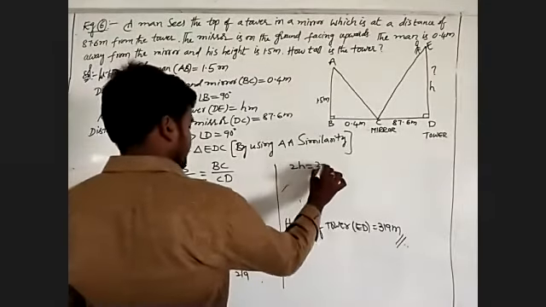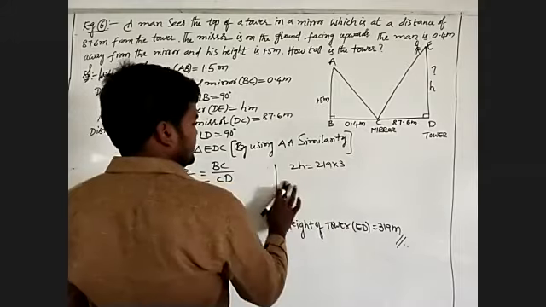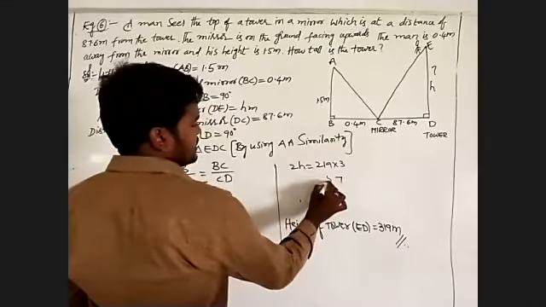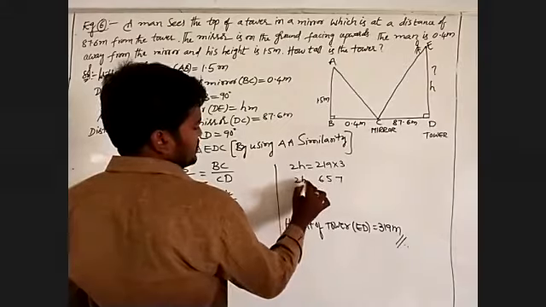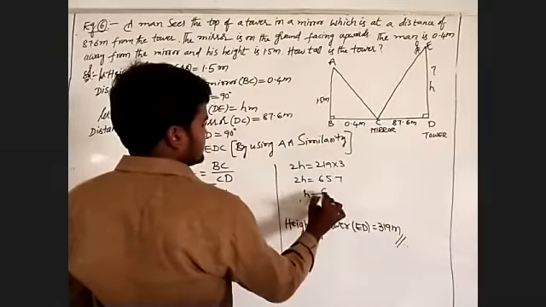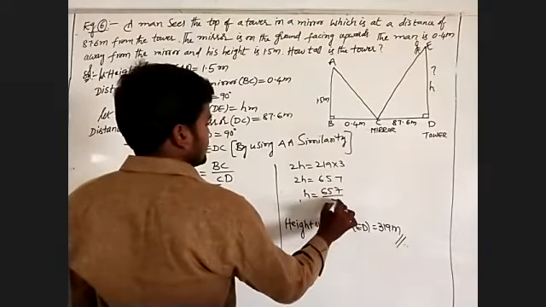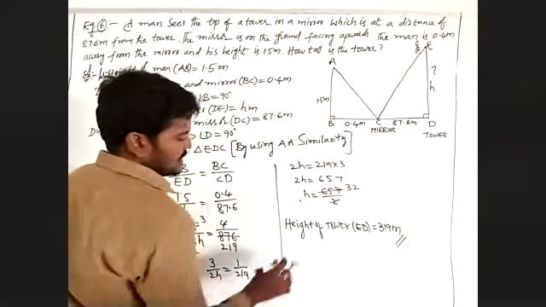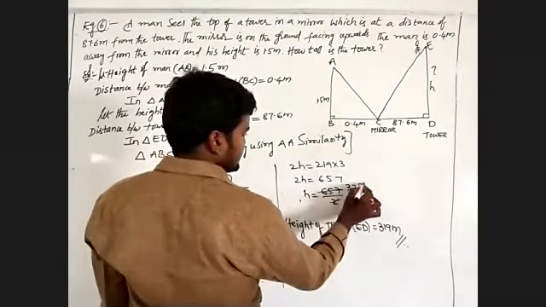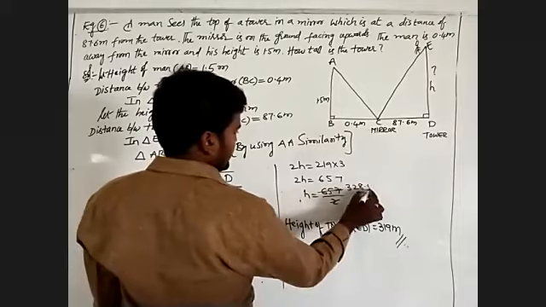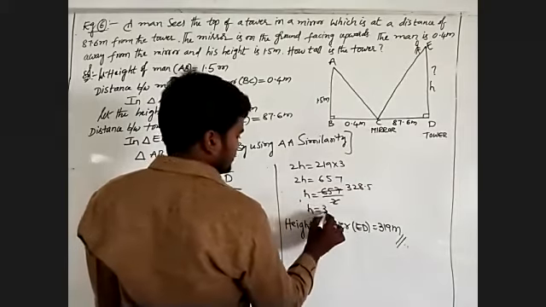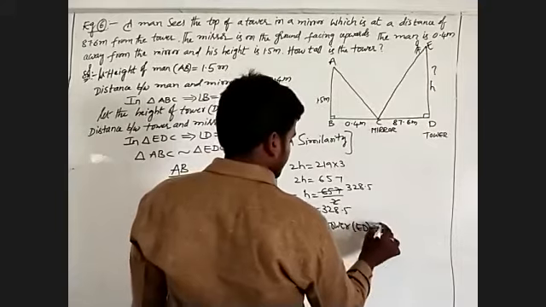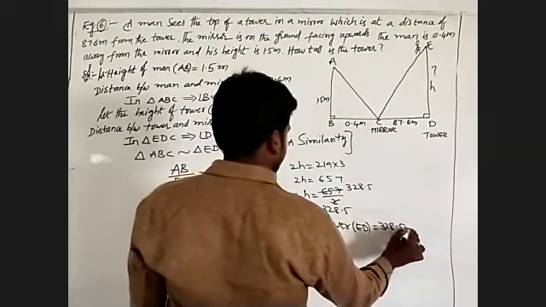2H equal to 219 into 3, which is 657. H equal to 657 by 2, which is 328.5. So H is 328.5 meters.